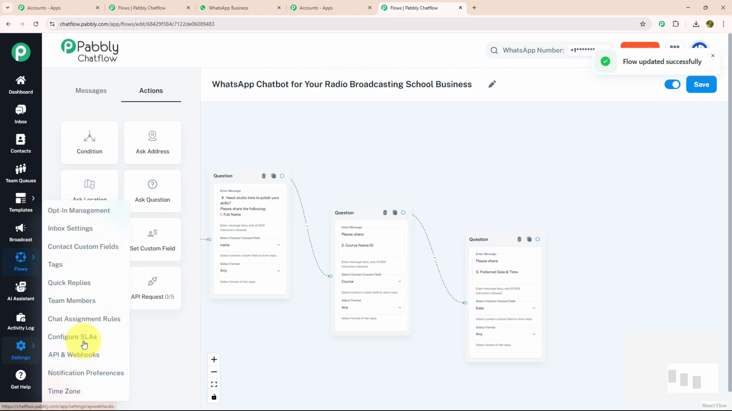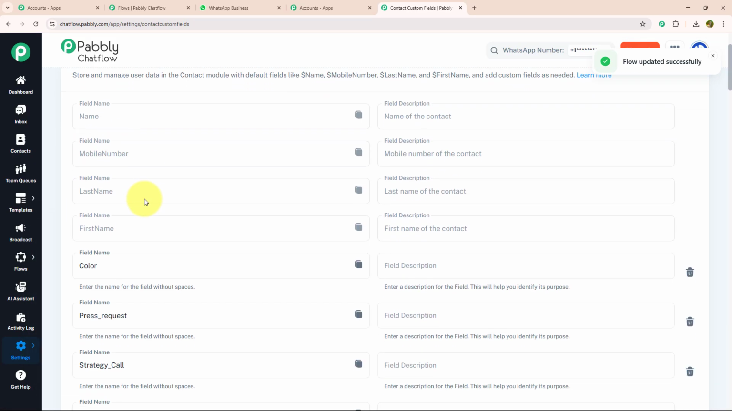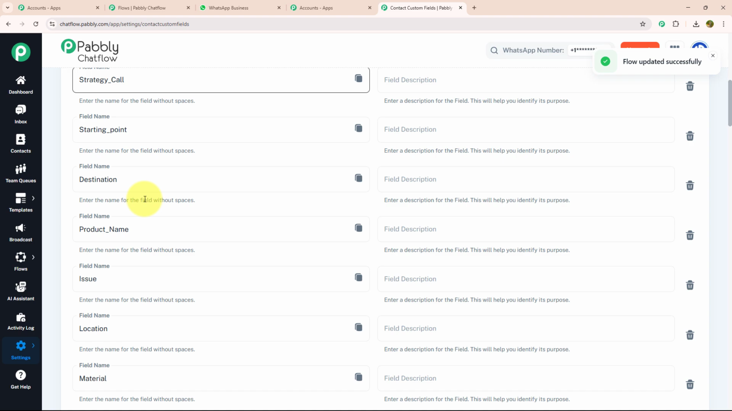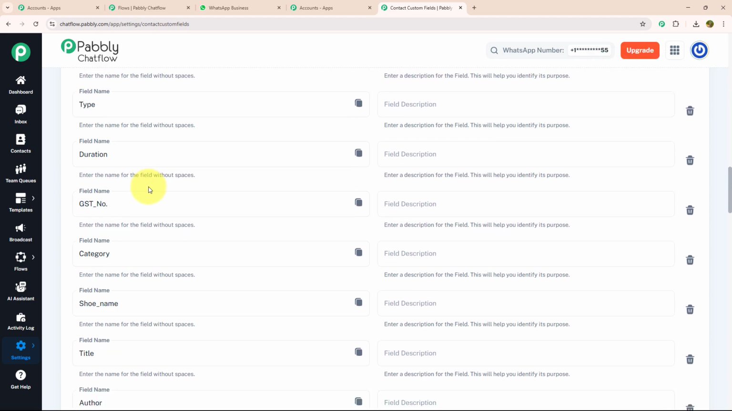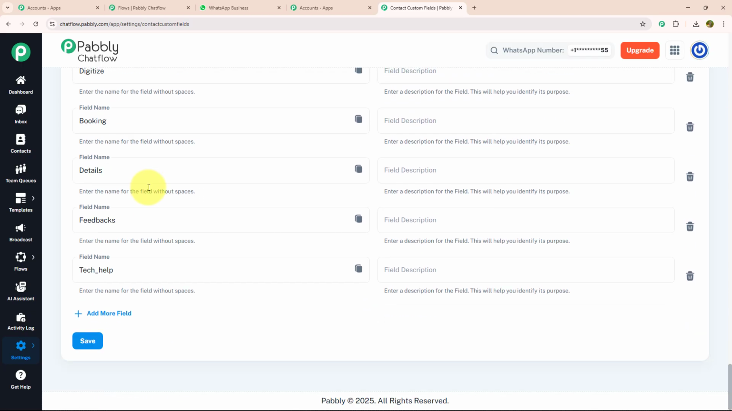Now come with me to the settings section. Here you can see a feature named contact custom field. As soon as you click on this, you will land on this page. Here you can add as many contact custom fields as per your requirement. As you can see, I have added multiple contact custom fields over here. Now I will resume back to my flow.